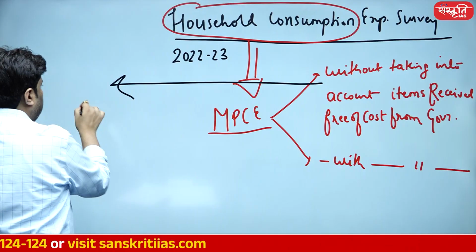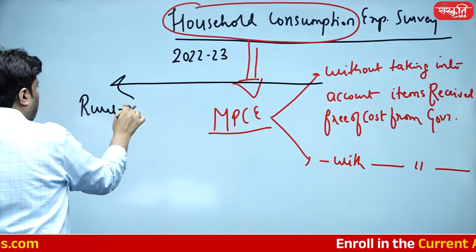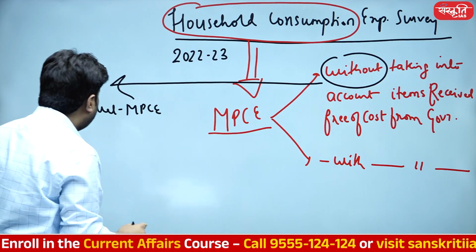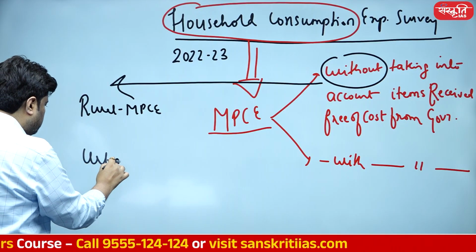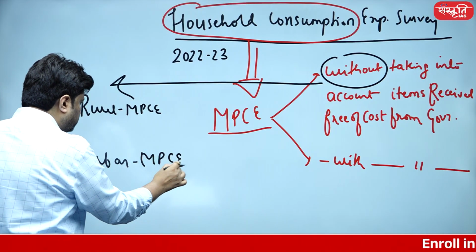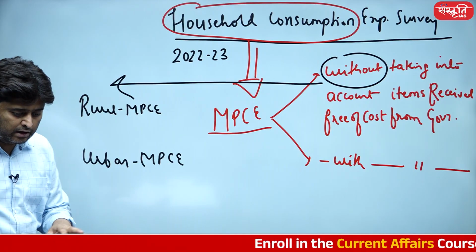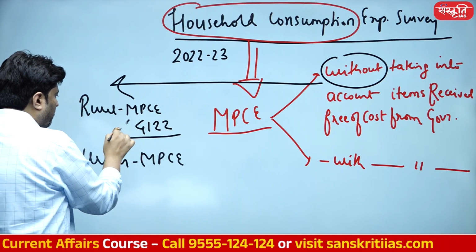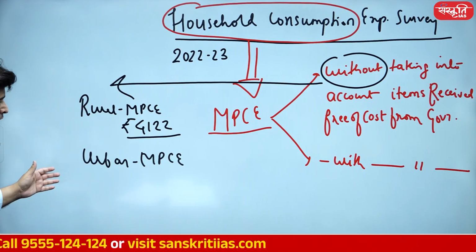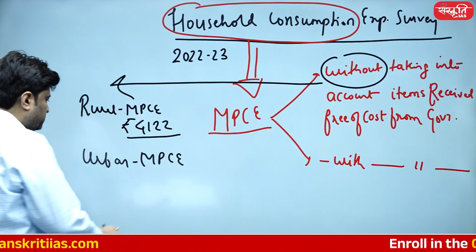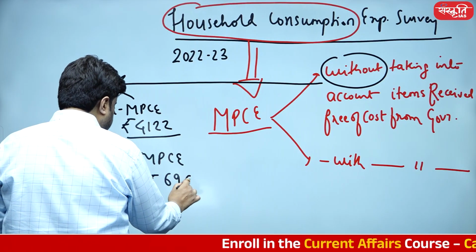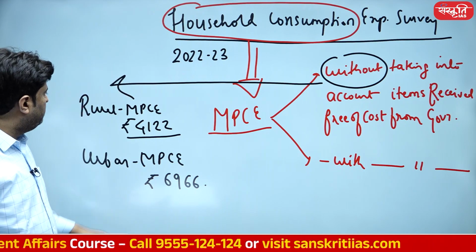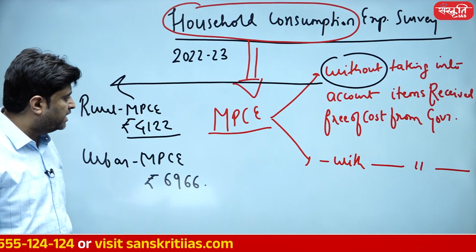Without taking into account, rural MPCE is 4122, and without taking into account, urban MPCE is 6966. Monthly per capita consumption expenditure.